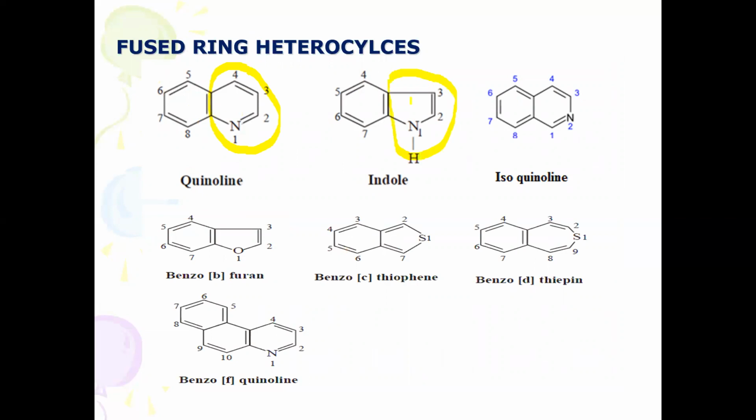This is the pyrrole nucleus associated with benzene. So benzopyrrole, this is commonly called indole. This is a quinoline, but here you will find the nitrogen atom is present at the second position. Therefore it is called isoquinoline.